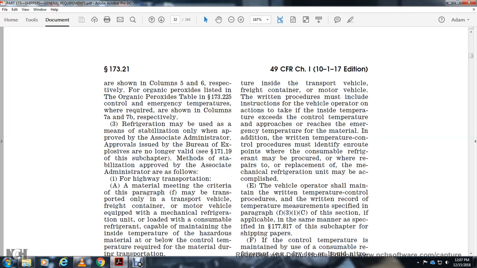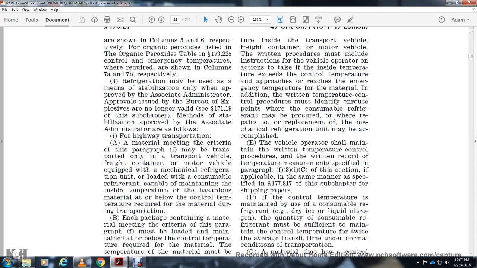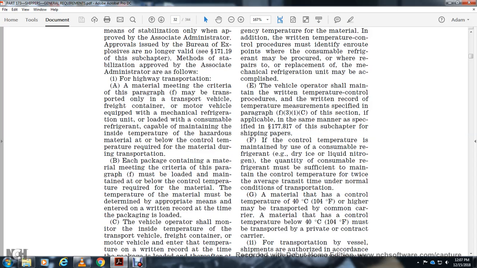The additional written temperature control procedures must identify the en route positions of consumable refrigerant, repairs, and/or replacement of the mechanical refrigeration unit that may be accomplished. The vehicle operator shall maintain the written temperature control procedure and the written record of the temperature measuring specified in paragraph F of this section, if applicable, as specified in 177.817, subchapter shipping papers.